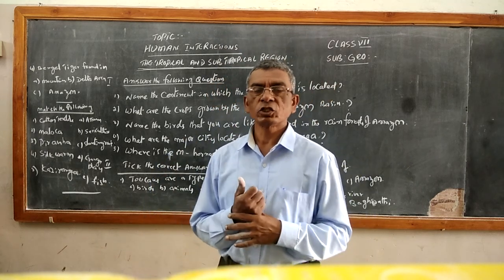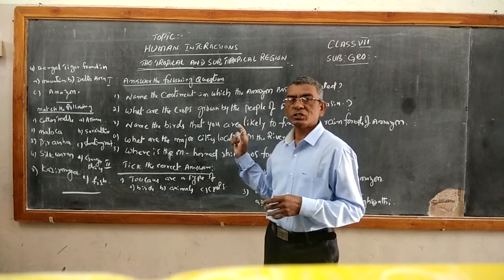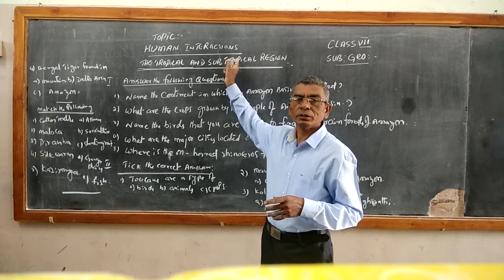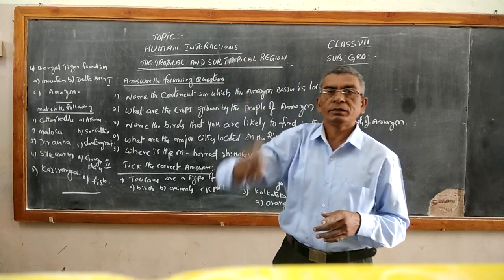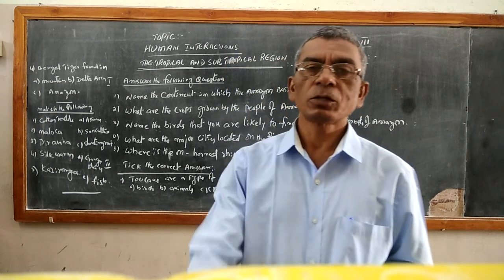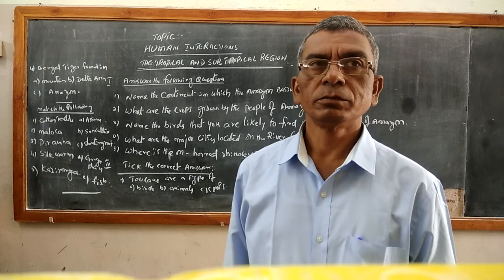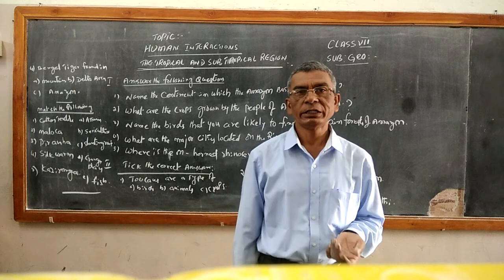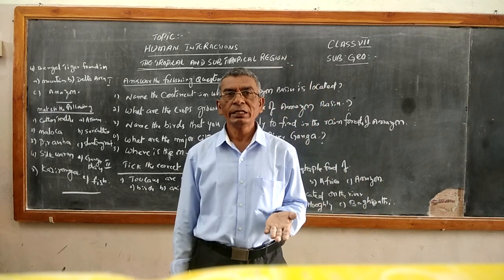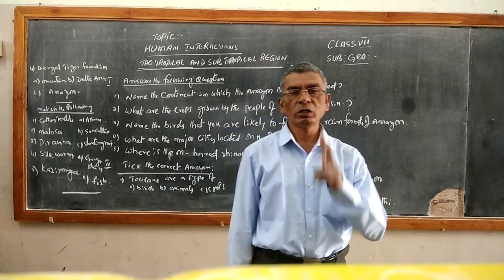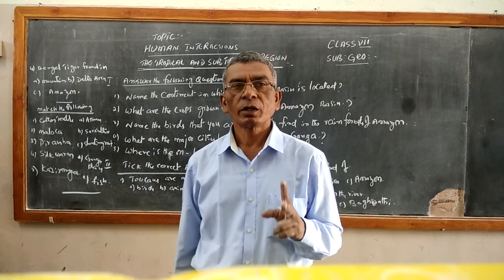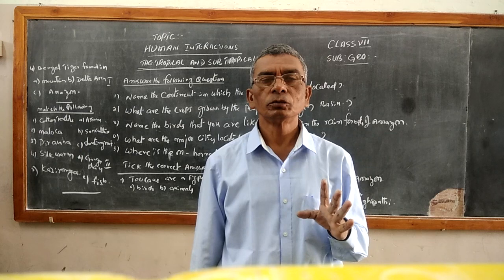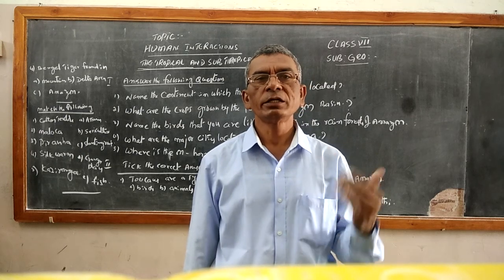Clear? Written, children? If you have written this, this topic is over: human environment interactions, tropical and subtropical regions. Next week, we'll go ahead with the next topic, chapter number 8. We have the last two topics, 8 and 9. Clear? Thank you. If you have any doubts, you can ask me.